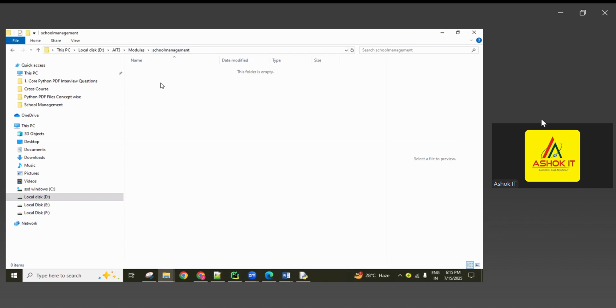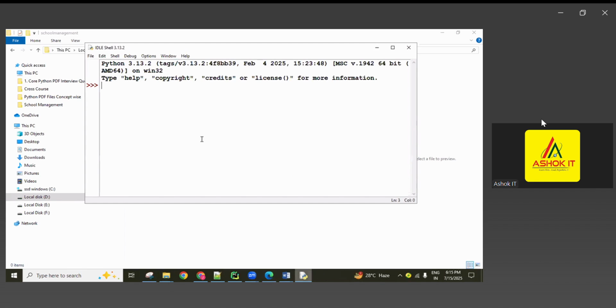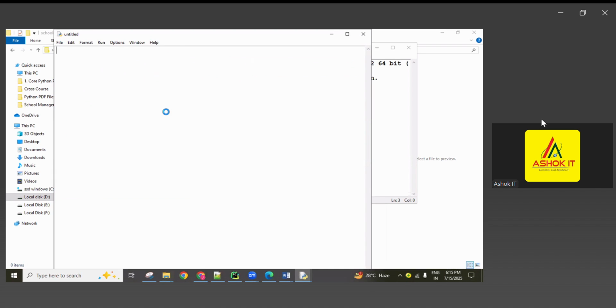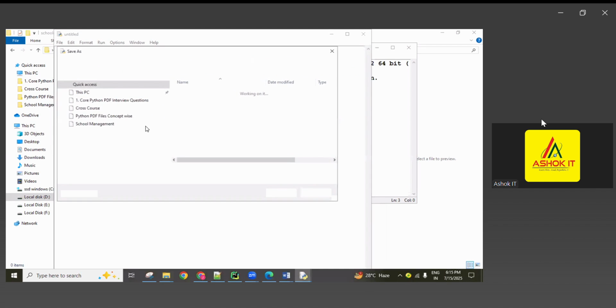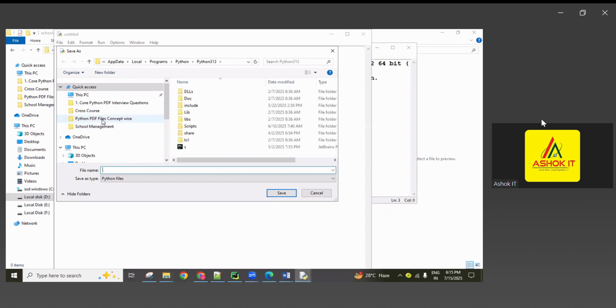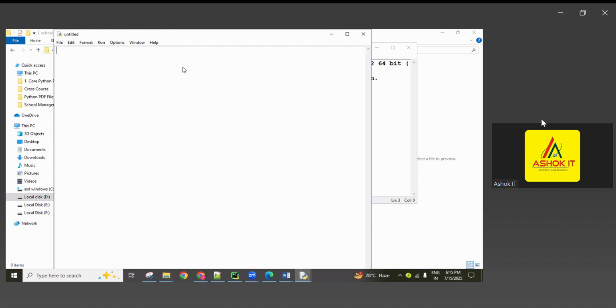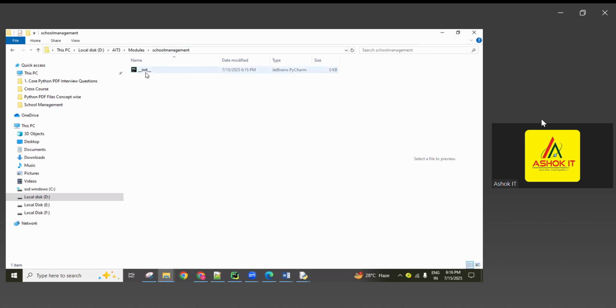So now this is a folder, guys. Inside this, I want to create one initialization file. Then this folder is considered a package. Here I'm using Control N, and Control S to save the file. A folder containing this file is considered a package in Python. So now the school management folder is a package.